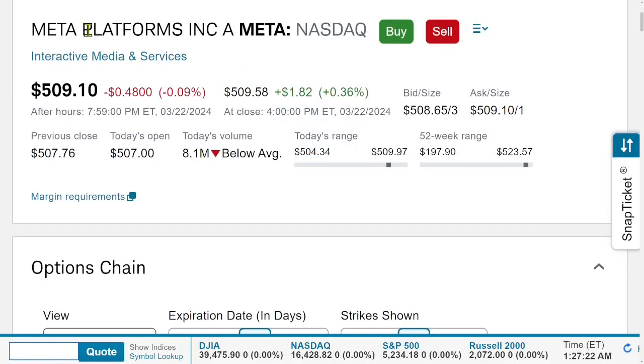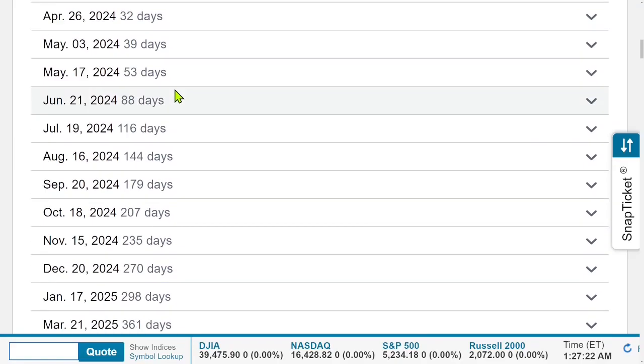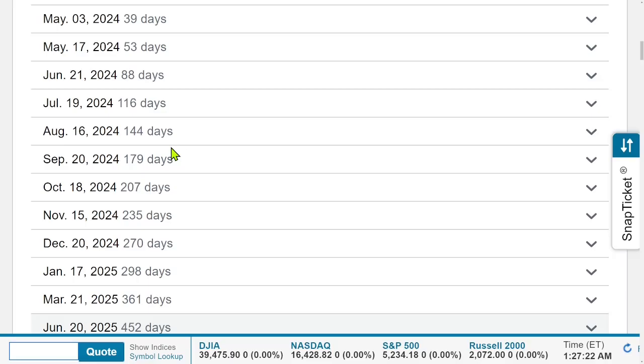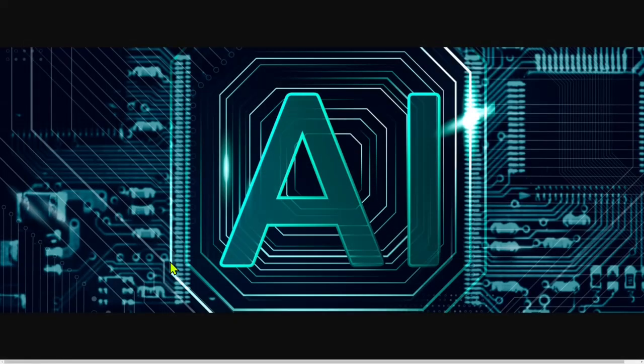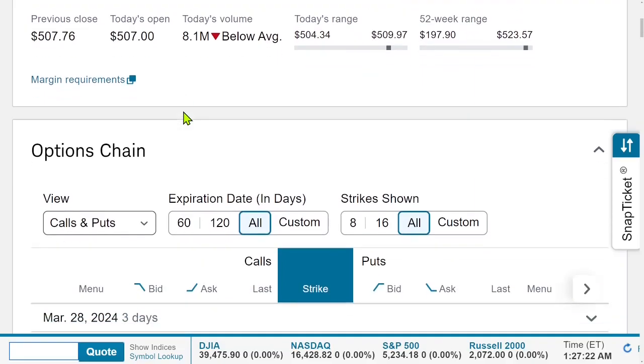For big caps like Meta and AMD, we'll just observe what weeklies, monthlies, and leaps are available and see if we can use that to predict the future. There will be many more option expirations than required by the option cycle for these big caps, and new expirations will come out more frequently. This could be an opportunity for someone to make and train an AI model to predict when new options will become available for large caps. Any volunteers?